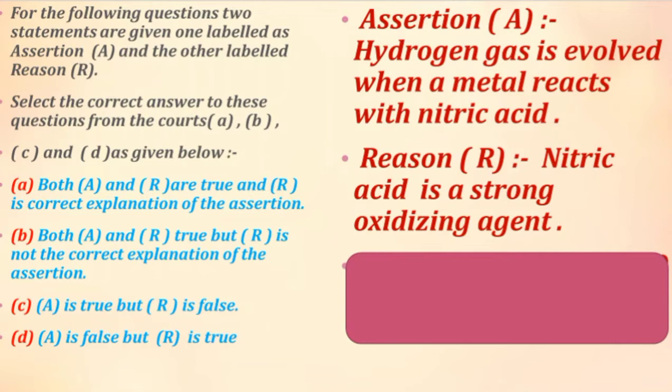So gas is not formed. If water is formed, then hydrogen gas is not going to escape into the air. So that does not establish a proper connection between the first sentence and the second sentence. But at the same time, the second sentence is correct, because nitric acid is a strong oxidizing agent. That means there is some problem with the first sentence.